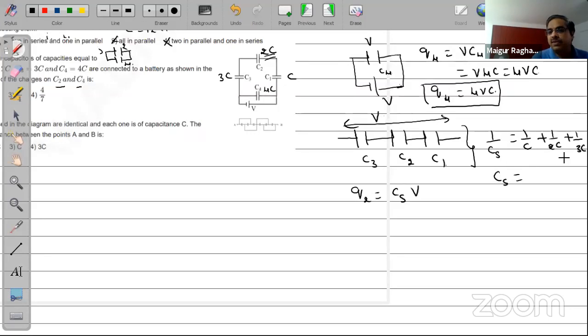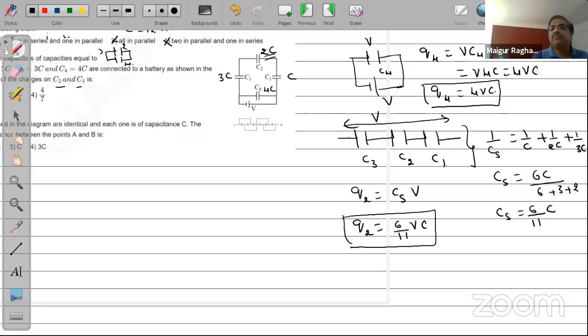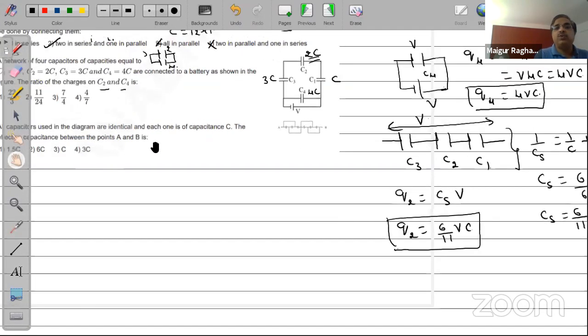So you get Cs equal to 6C divided by 6 plus 3 plus 2, which is 11. So Cs is 6 by 11 into C, and therefore the charge on C2 is 6 by 11 into VC.